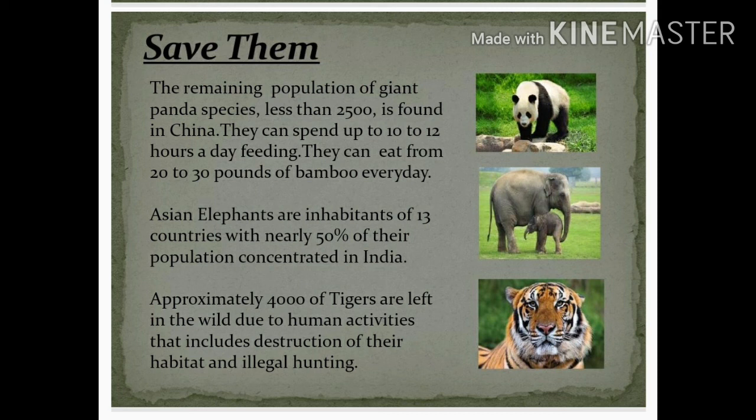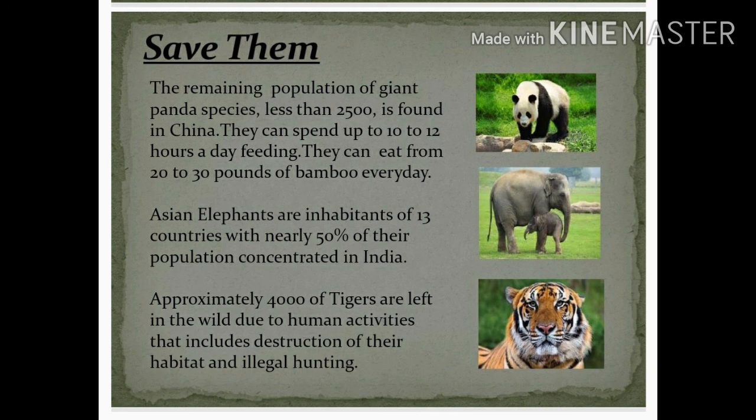Tigers are also in danger. Approximately 4,000 tigers are left in the wild due to human activities that include destruction of their habitat and illegal hunting.